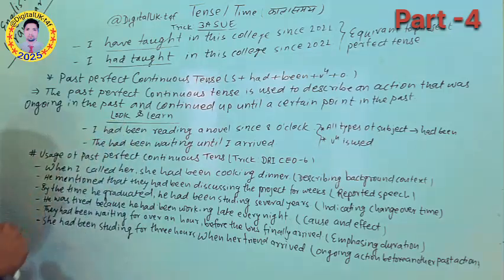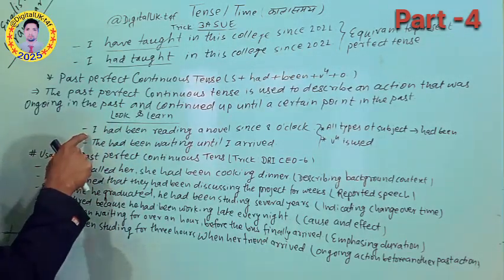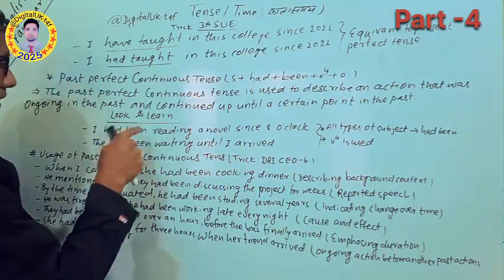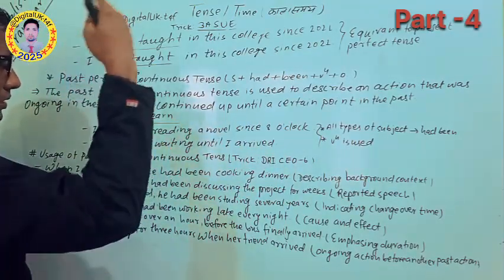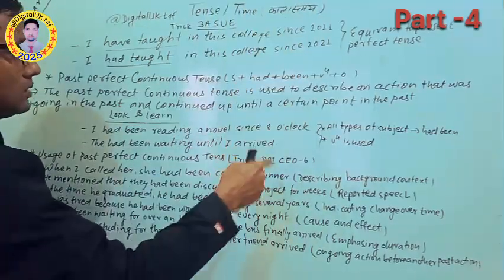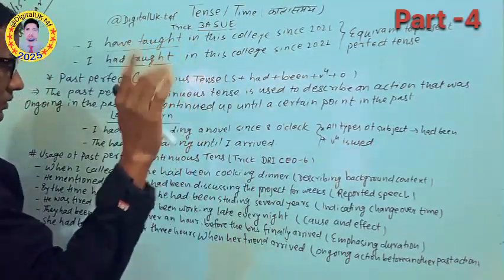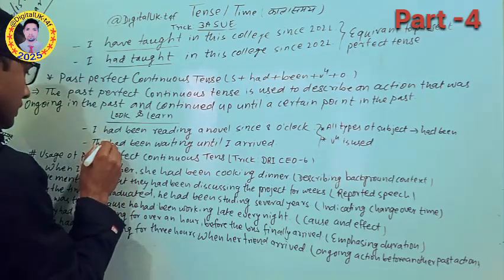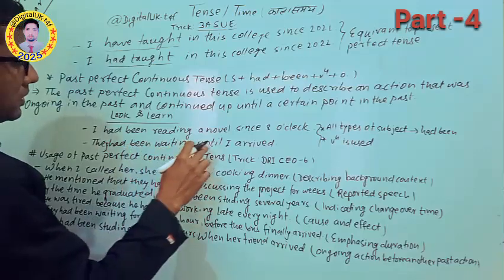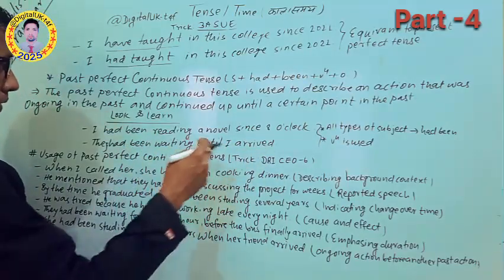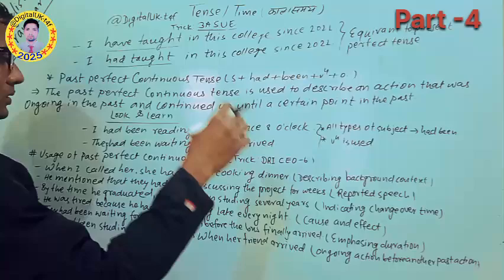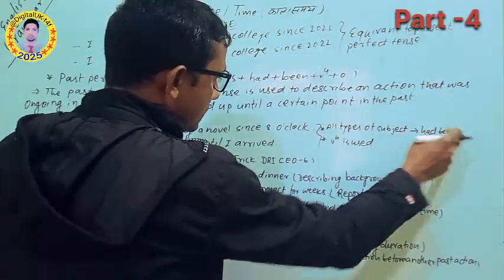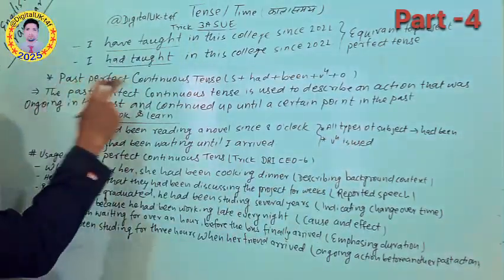This example will also make us clear about the same thing. Just look here: I have been reading a novel since 8 o'clock. It means reading the novel was started in the past and going on until 8 o'clock. Likewise, they had been waiting until I arrived. So the waiting action was going on; for all types of subjects, had been is used, and before is used in the past perfect continuous tense.